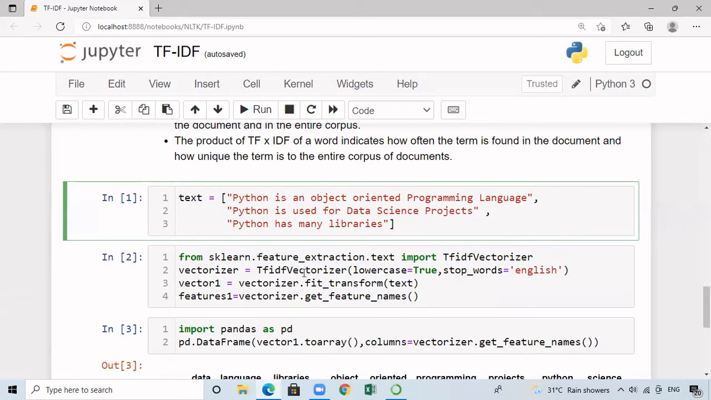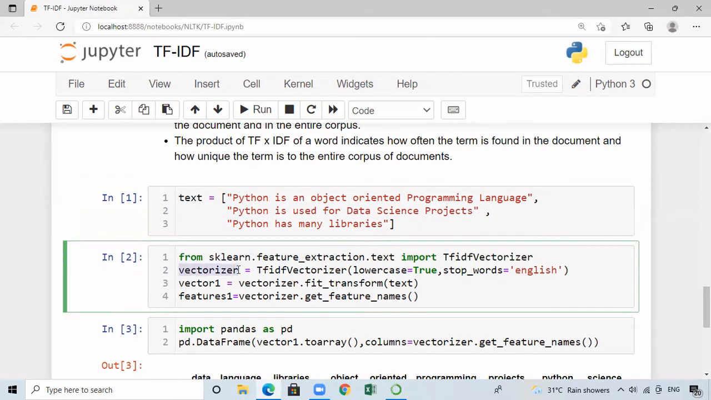Then we are going to create an object for this particular class by setting lowercase equal to True and then stop_words equal to English. When I say lowercase equal to True, all the letters will first be converted into lowercase. Then if I set stop_words equal to English, it is going to remove all the commonly occurring stop words in the English dictionary. Then the object is created, that is now vectorizer.